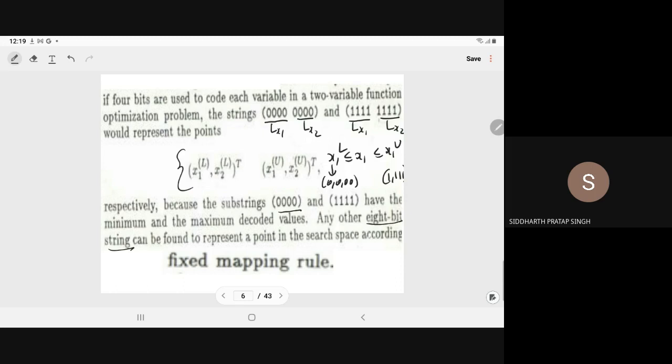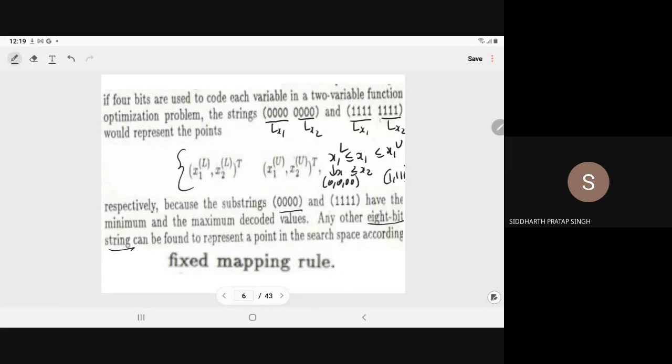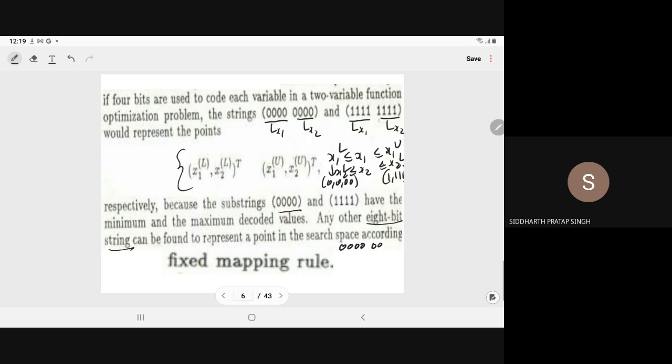definitely that will lie between the required bounds for x1 and x2. Here we have 0000 and 1111.